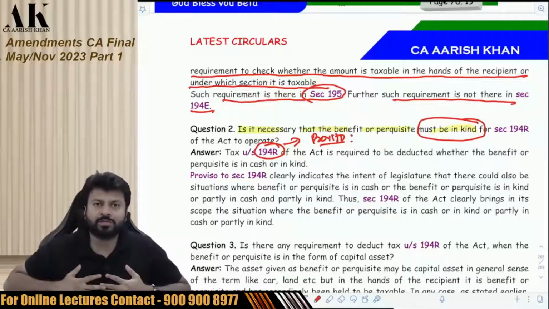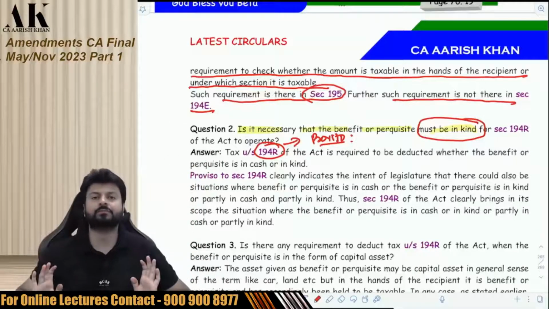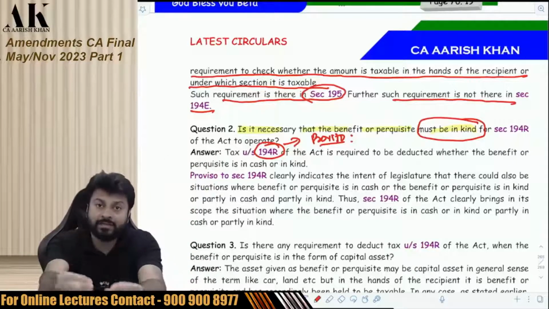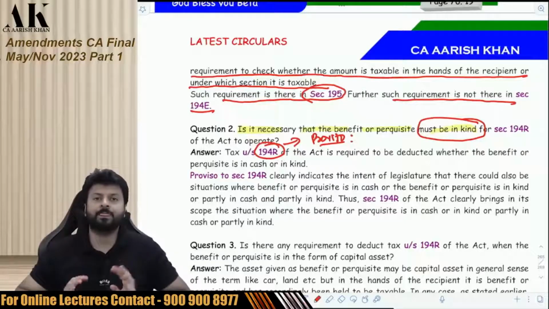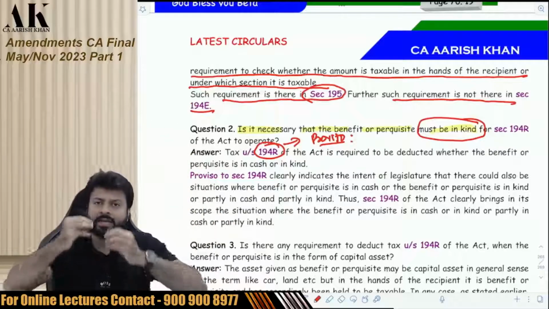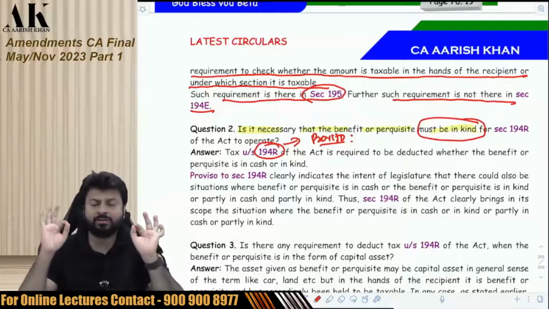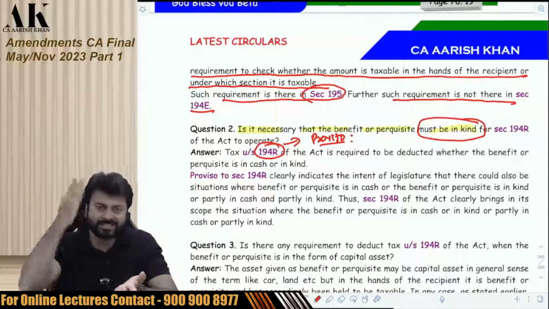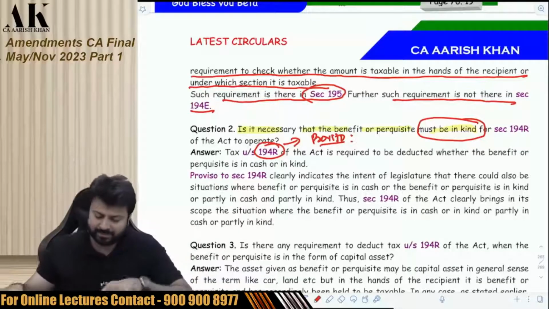Then what is my obligation? My obligation is to ensure that you have paid the tax. And then only I will release the benefit. Then only I will release the perquisite. First I will tell the payee, go and pay the tax, show me the challan. Then I will release the winning. So it is not necessary that the benefit has to be in kind or cash. It can be in any form. If it is in cash, deduct TDS. If it is in kind, ensure that the other person has paid the tax.